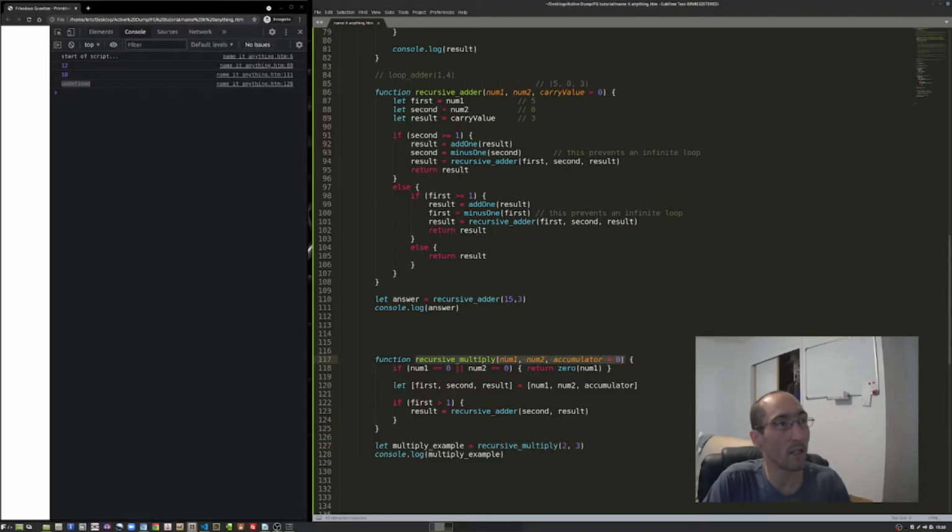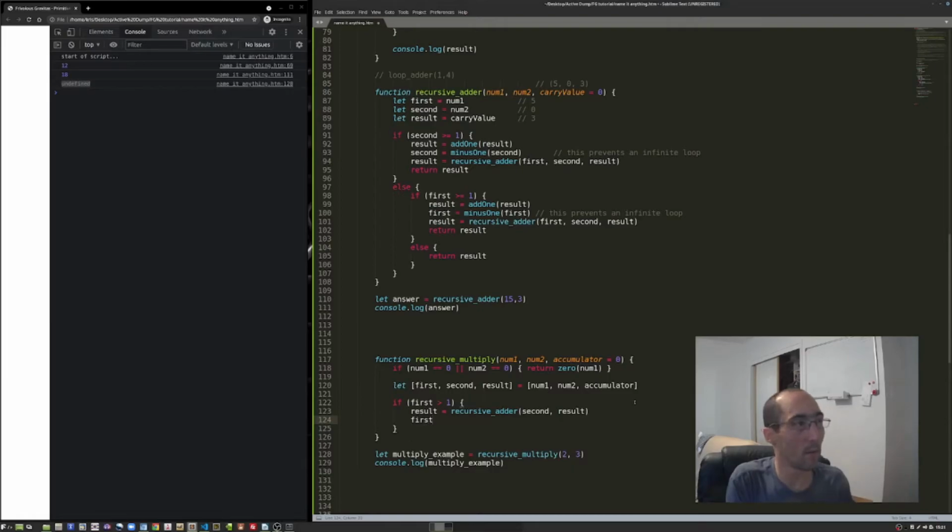Recursive multiply is then taking 2, 3, and I gave it nothing for a third number, so accumulator is going to be set to 0. So let first, second, and result equal num1, num2, and accumulator. So that's 2, that one's 3, and then 0 is the default. So what do I need? I want my recursive adder just to take the second and result. Yeah, pretty sure that's what I want.